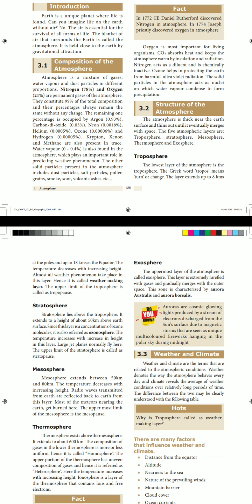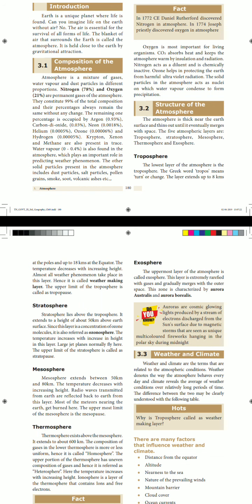What waves can be transmitted in this sphere? Radio waves. So once again, we can recall what you meant by mesosphere. Mesosphere extends between 50 kilometer and 80 kilometer. Here the temperature decreases with increasing height. Radio waves are transmitted from the earth, and again they get back to the earth from this layer. Most of the meteoroids nearing the earth get burned here. The uppermost limit of the mesosphere is the mesopause.